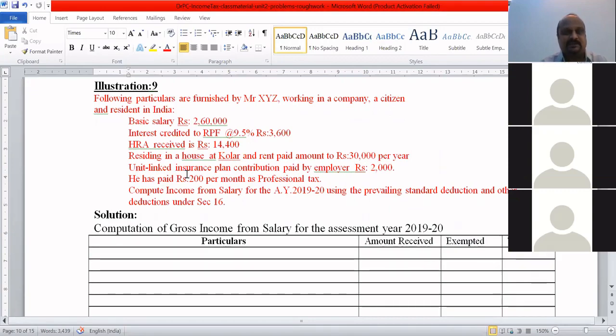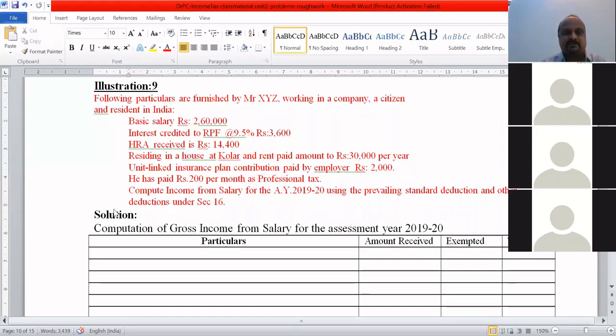There's a unit linked insurance plan, it is called as ULIP plan, for which the contribution is made by the employer and the premium amount is rupees 2,000.